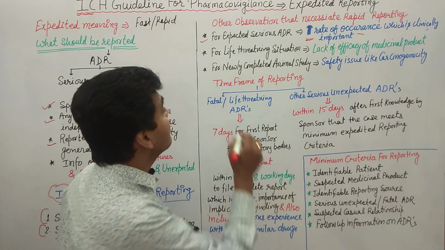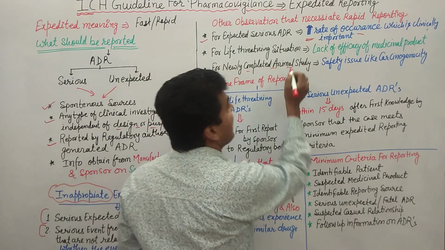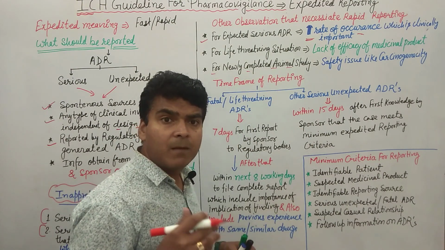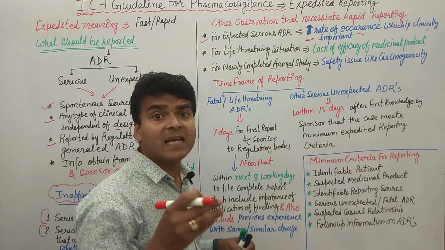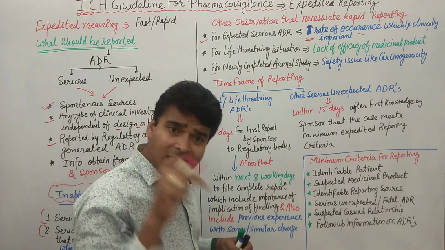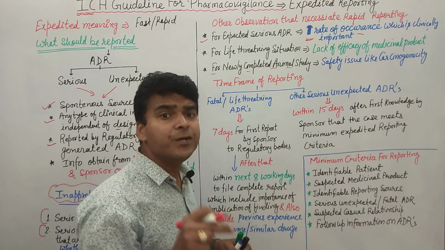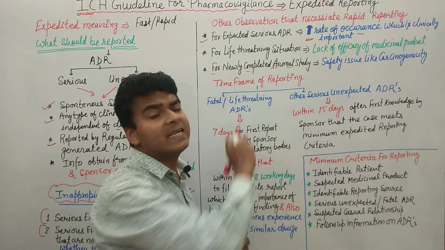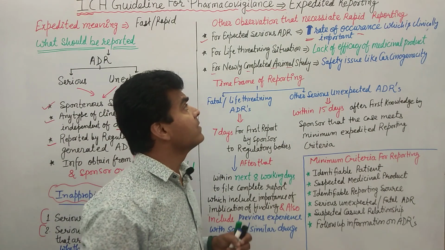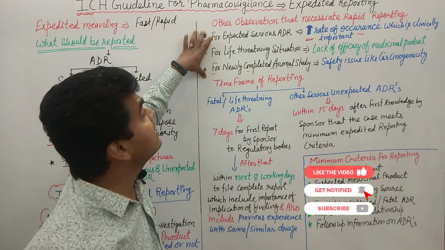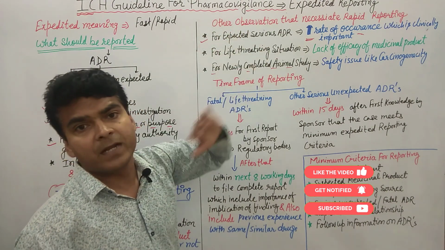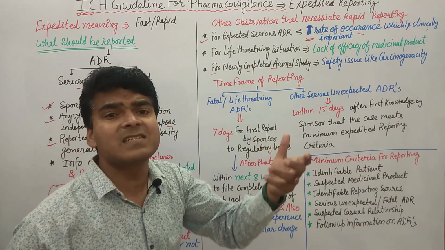Then the next one is for newly completed animal study. If we have completed an animal study and we find a safety concern like carcinogenicity, that carcinogenicity should be reported as expedited reporting. That is the important thing. So these are the other observations we can include in expedited reporting. Clear? Expedited means fast reporting.